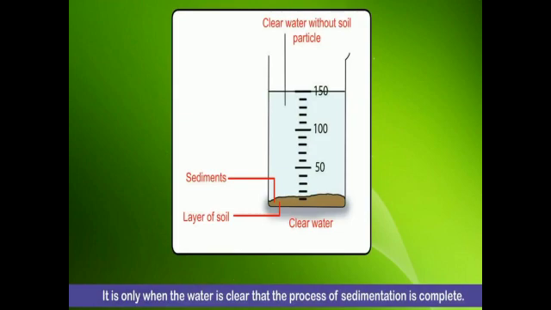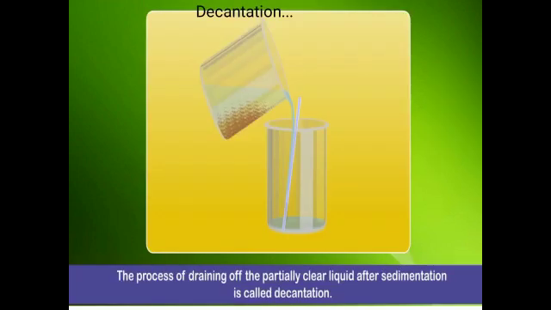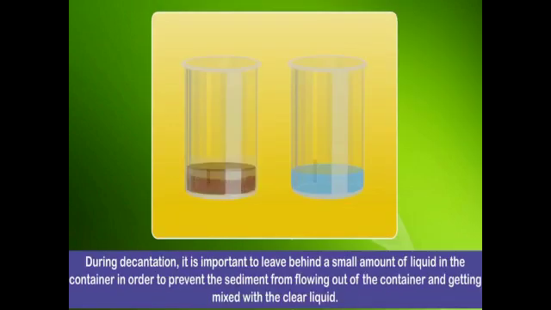Next process is decantation. Dear students, now slowly pour out this clear water into another vessel. This is called decantation. The process of draining the partially clear liquid after sedimentation is called decantation. During decantation it is important to leave behind a small amount of liquid in the container in order to prevent the sediment from flowing out and getting mixed with the clear liquid.